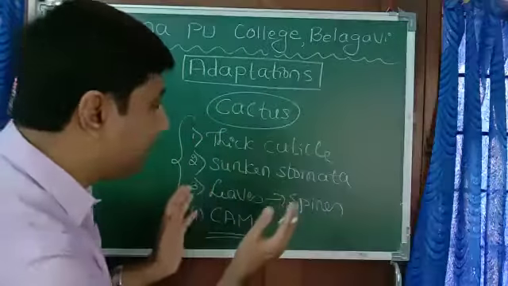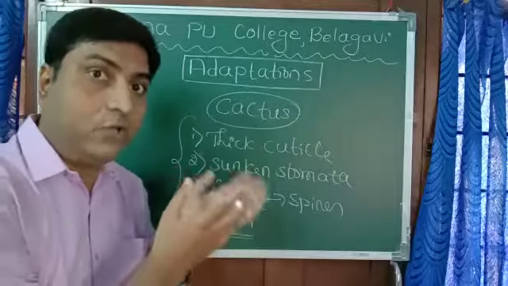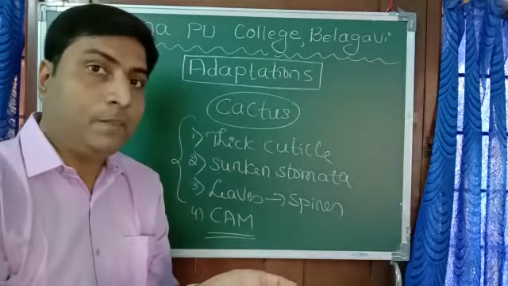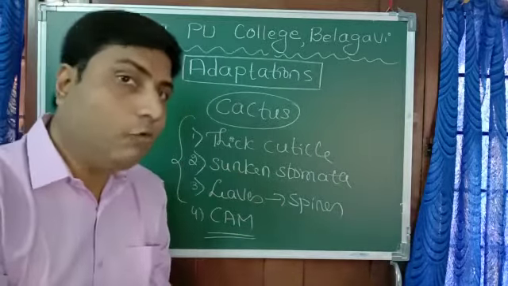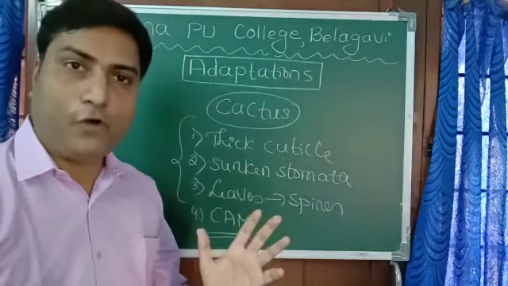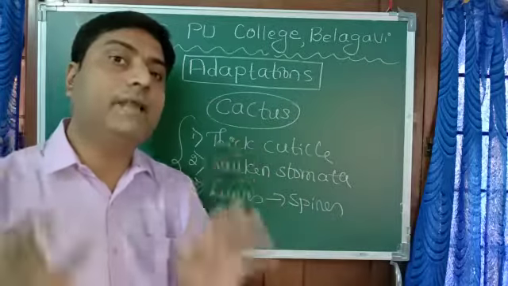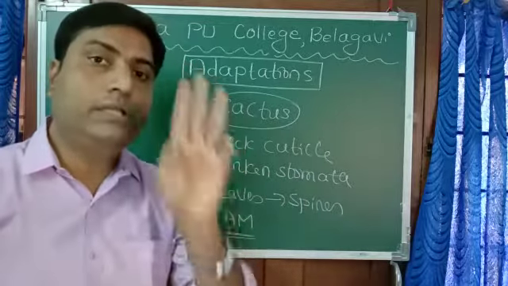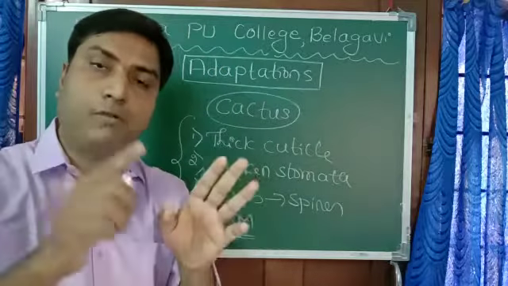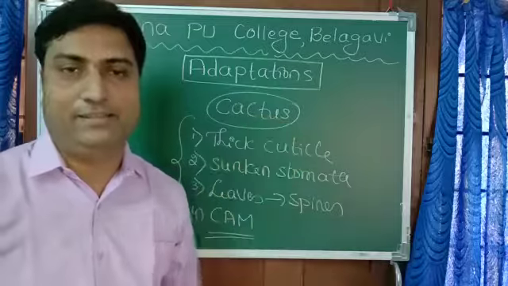All this is to protect the plant, as they grow in the desert where there is scarcity of water, very little water, so they have to survive. So all these are morphological adaptations. Thus organisms, I mean plants and animals, show three types of adaptations: morphological or physical, physiological, and behavioral. Thank you, students.